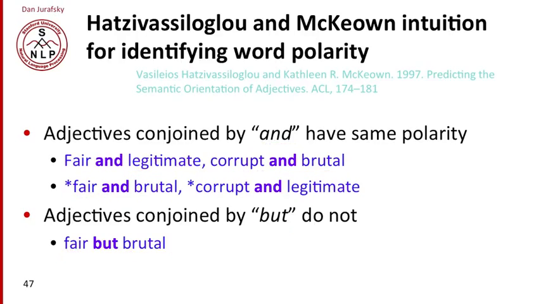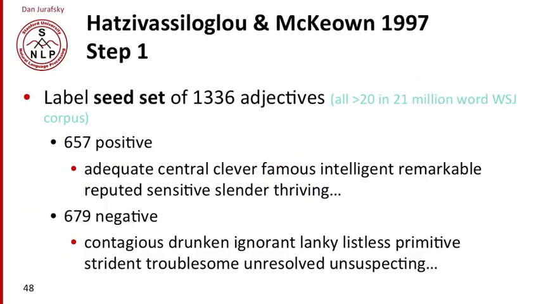And here's how they use this intuition. They first labeled by hand a seed set of 1,300 adjectives. They had a similar number of positive and negative adjectives, so positive ones like central or clever or famous or thriving, and negative adjectives like ignorant or listless or unresolved.